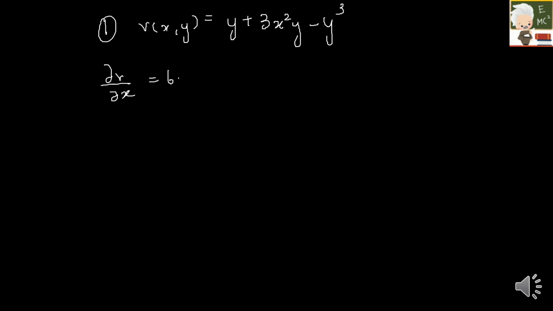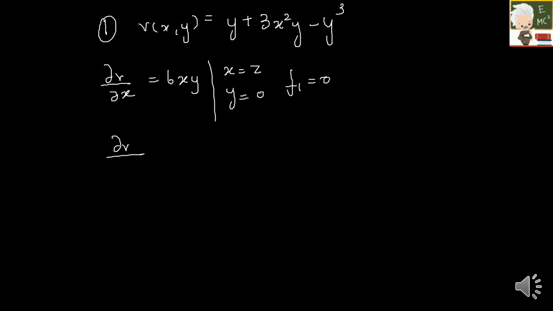So my first question here is, v of x comma y is equal to y plus 3x square y minus y cube. So first I have to find dou v by dou x, which is 6xy. So for x I have to put z, for y I have to put 0. So my f1 here is 0.